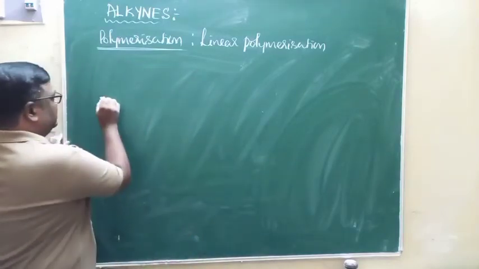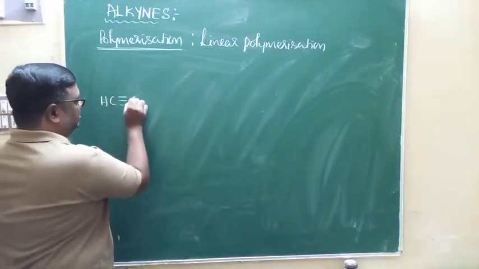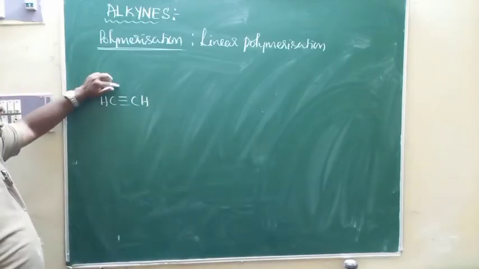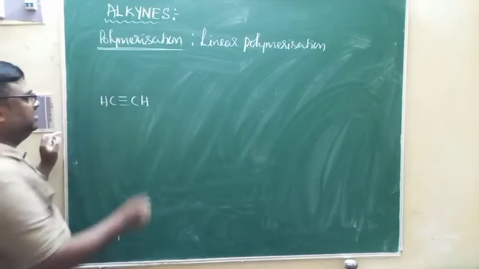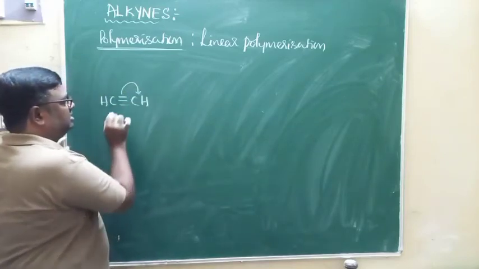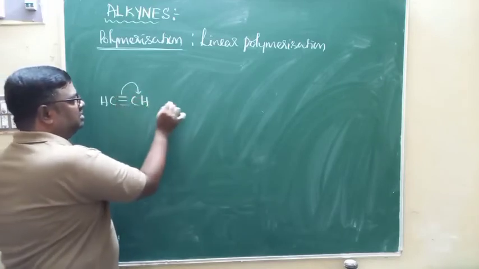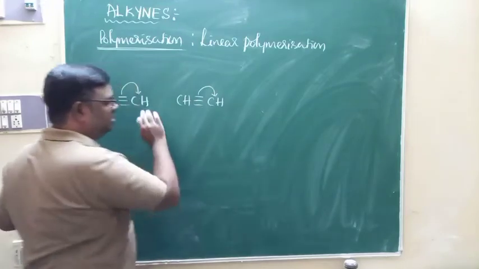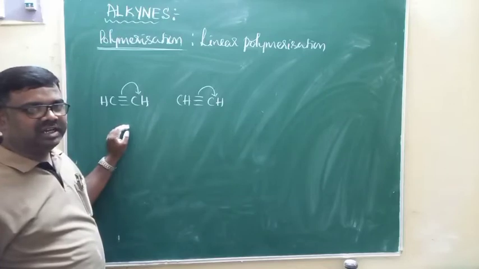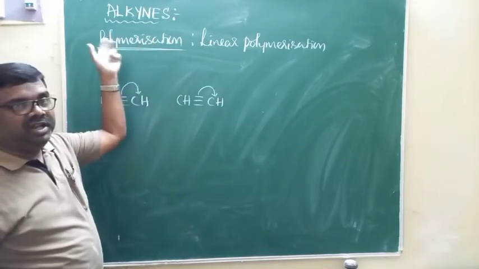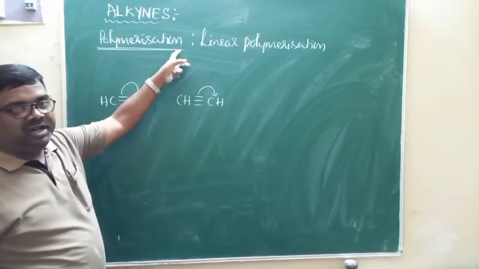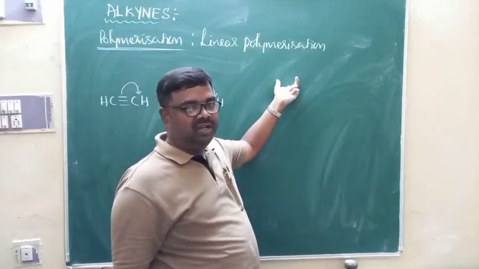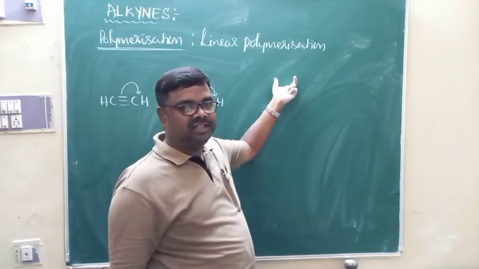Look at this, in the linear polymerization, this is ethyne. When a large number of ethyne molecules undergo combination under suitable conditions, pi electrons will be shifted over one of the carbon atoms. The same thing is observed in another molecule of ethyne. Large number of molecules are involved in the polymerization reaction. Poly means many molecules undergo combination under suitable conditions. You are going to get one big molecule with very high molecular mass, called a polymer. The reaction is called polymerization.